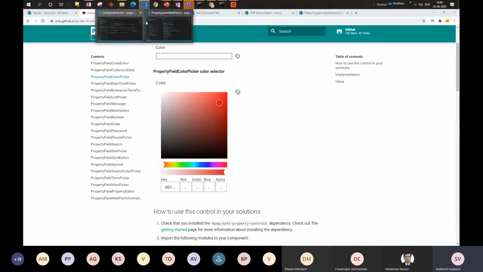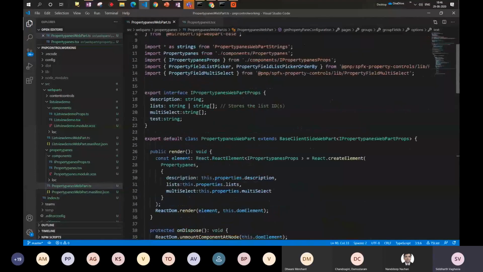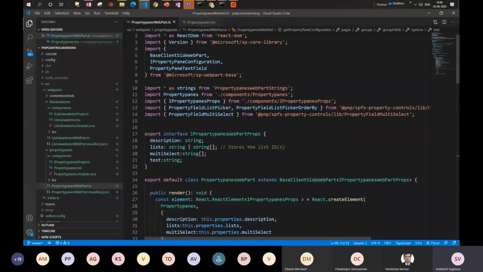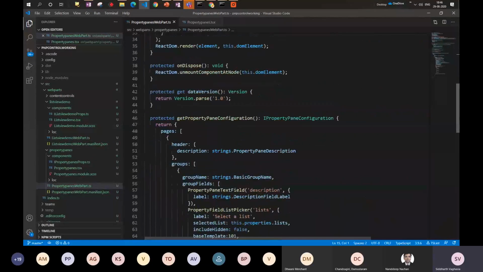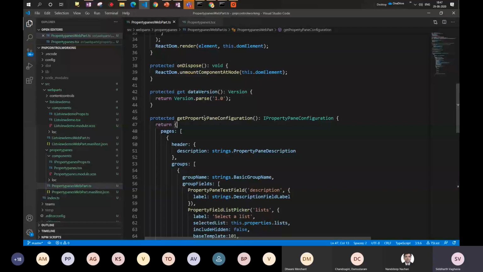Okay, so going to the code walkthrough. As I said, the first thing would be to import the control. So in my case, we have the list picker control and the multi-select control. So we have just added the import statements for both the controls. And then to make any web part configurable, as part of SPFx development design, what we do is add our control into the property pane configuration method, right?